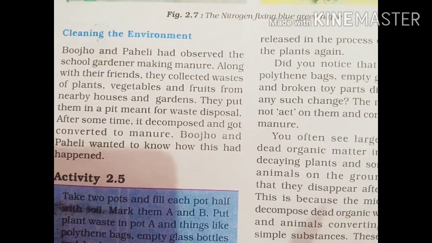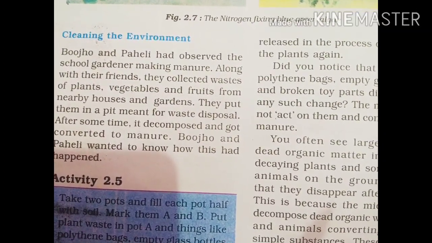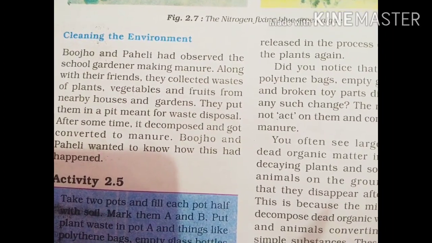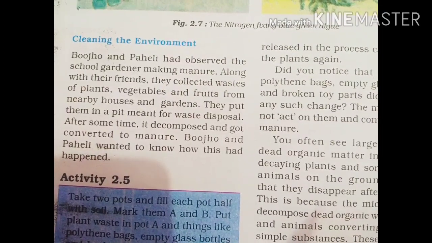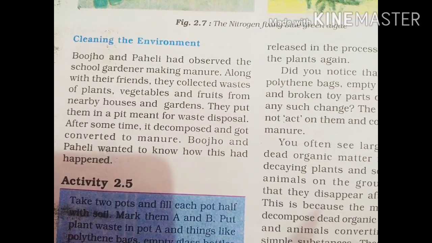Okay, so they are also a very important pillar of our nature. So we cannot ignore the benefits which we are taking from the microbes.